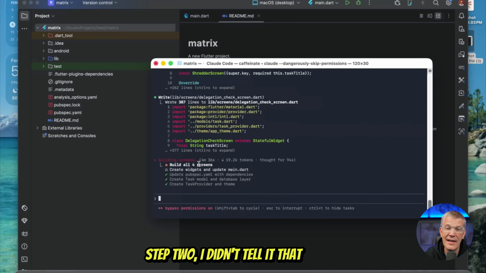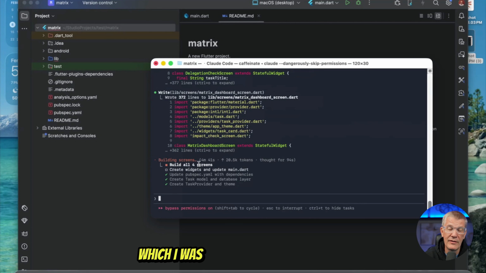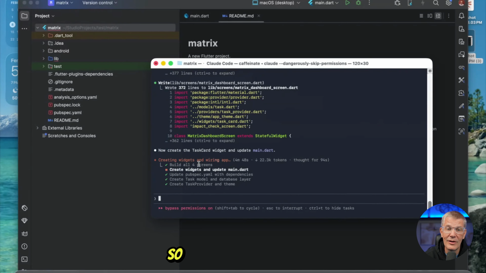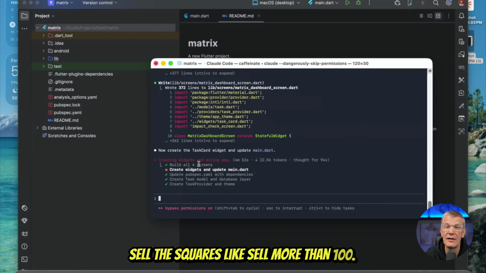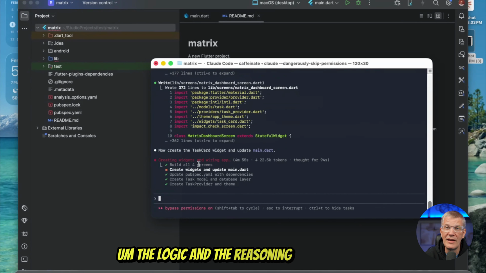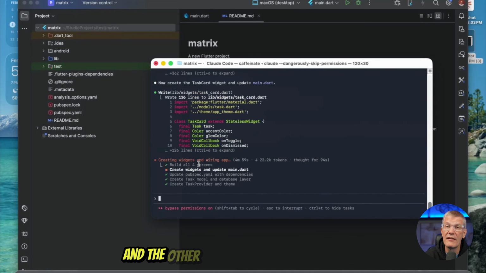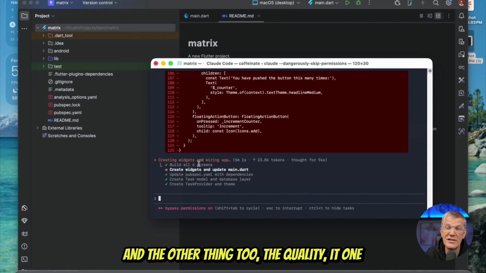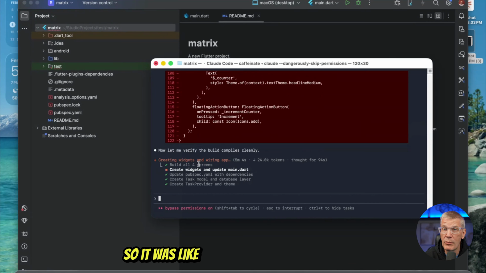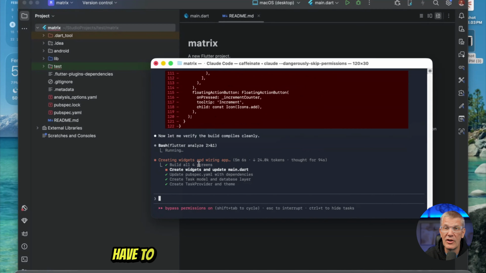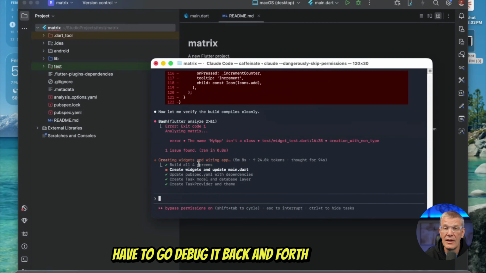I didn't tell it that. It just logically put all that together on its own, which I was incredibly impressed by. It wouldn't let you put the final scores in until you sold all the squares, right? So it wouldn't let you oversell the squares, like sell not more than 100. The logic and the reasoning in Opus 4.6 is just incredible. And the other thing too, the quality, it one-shotted it, right? So it was perfect the first time. I didn't have to go debug it back and forth and banter.